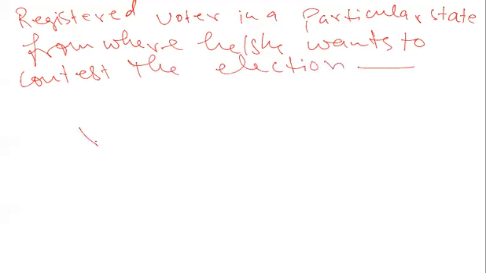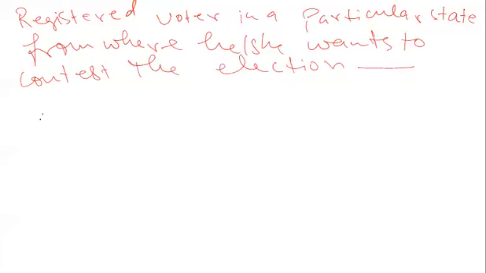For example, suppose this is state X and there are vacancies in the Rajya Sabha from state X. Suppose there is one vacancy of Rajya Sabha from UP. Or let me take a very good example of Puducherry.